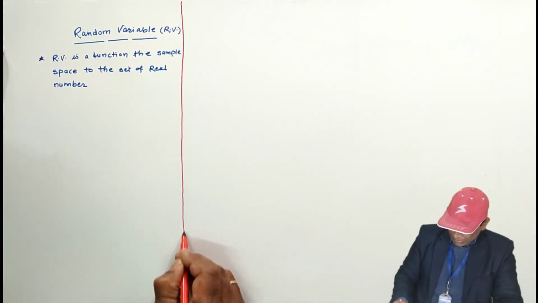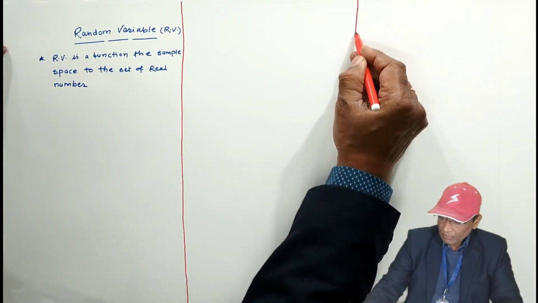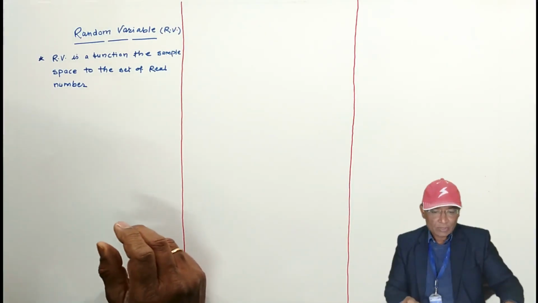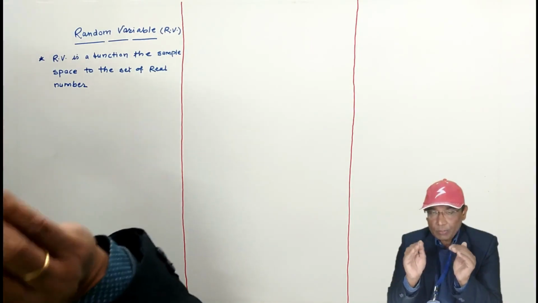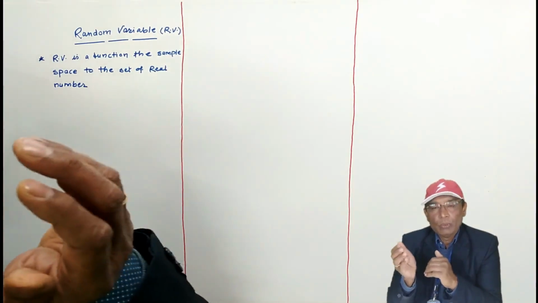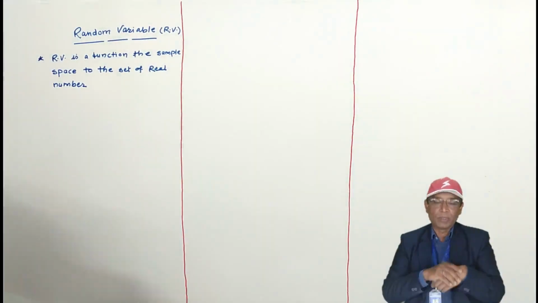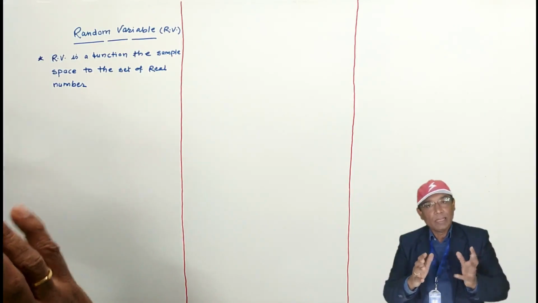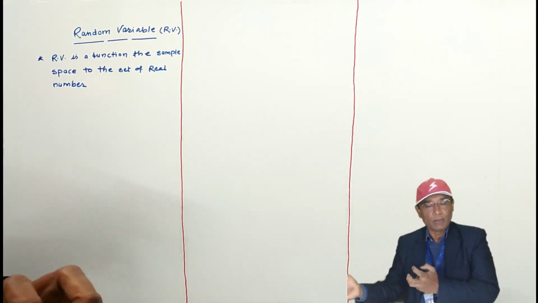There are two types of random variable, for the sake of convenience: the discrete random variable and the continuous random variable. What is the discrete random variable? The discrete random variable takes the element of the sample space to finite values or countably infinite values, and the continuous random variable takes the element of the sample space to a particular interval.